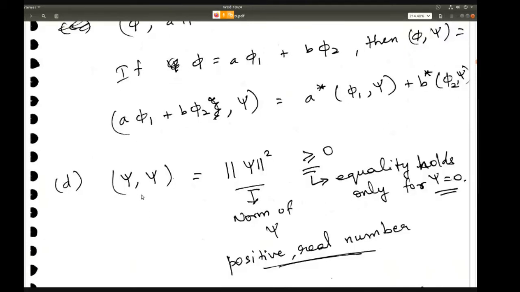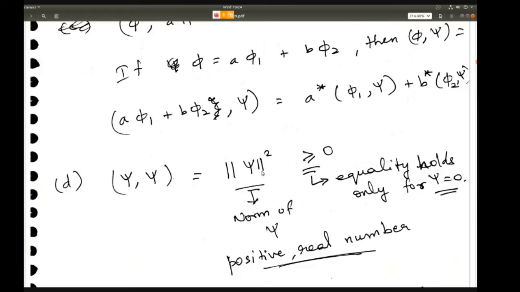Then psi comma psi. What is this? Is again the scalar product psi comma psi. So psi comma psi will give you basically psi square, right? And psi square we have already seen it is the norm of psi. Okay, which is a positive real number. This we have already seen, isn't it?